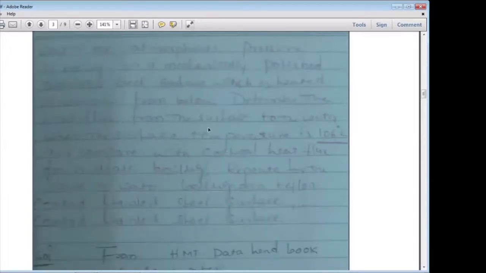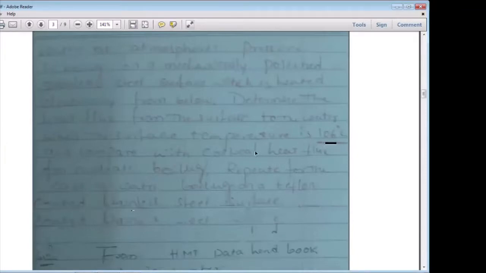First, you calculate the heat flux when taking stainless steel, then you calculate the critical heat flux. After that, change the material to Teflon coated stainless steel, then calculate the heat flux again and compare. What is the surface temperature given? 106. Understand? 106 is given.